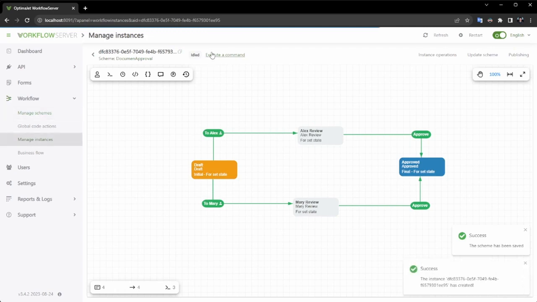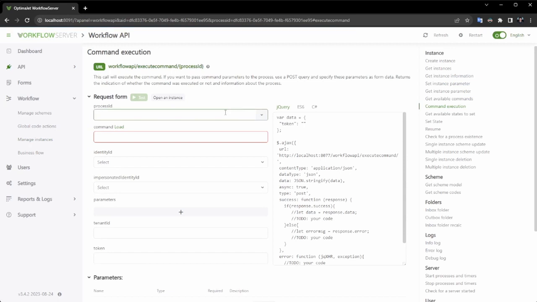We move to the workflow view, and this is how your designer will appear when you pass the process ID to it. As you can observe, the current activity is highlighted in orange. To advance, I will execute the command. We are currently in the interface for interacting with the Workflow Server API. You can seamlessly integrate command calls into any part of your application. I'm loading the available commands.